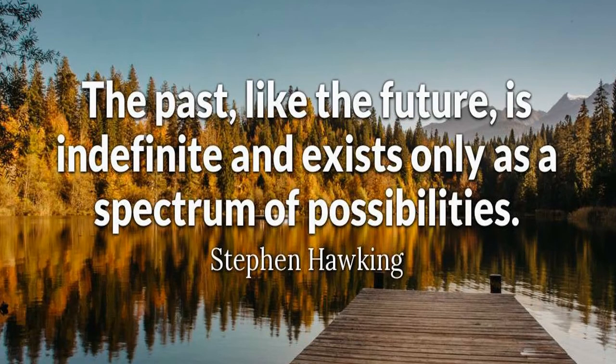Before you go further, here is a beautiful caption for you on the spectrum. It says, the past, like the future, is indefinite and exists only as a spectrum of possibilities. This is told by a very famous modern scientist, Stephen Hawking. The past and the future are a spectrum of possibilities. They will not give any guarantee. There are possibilities, a group of possibilities. Why? Because we don't know.